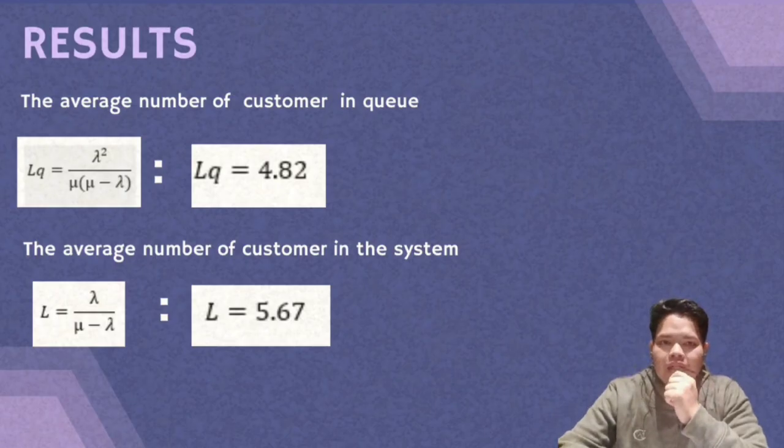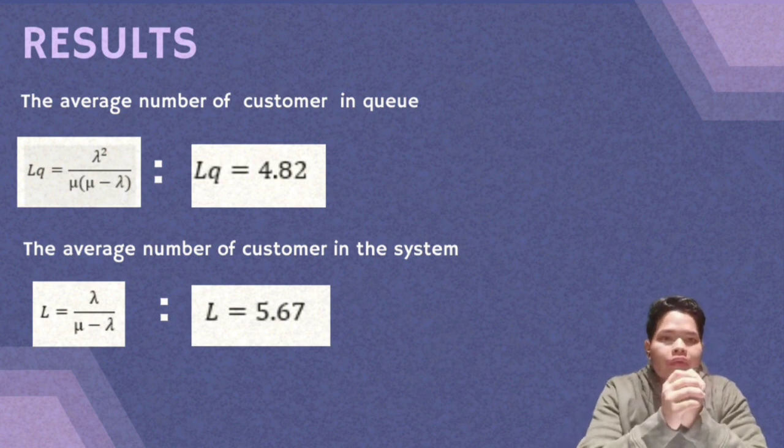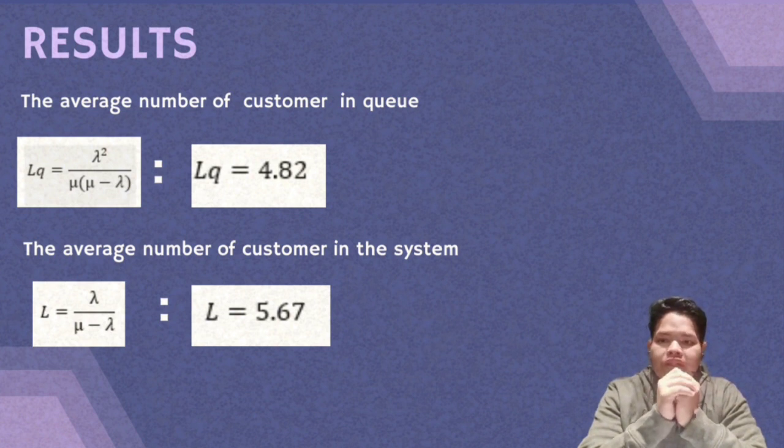Assalamualaikum. Hi. I will explain here the results we got based on our observation at Tealive Tapah. But before that, I will explain the meaning of the symbols in the slide. Lambda is the arrival rate, and mu is the service rate. All the equations we use in the slide are per hour. So we go to the first result, the average number of customers in the queue. The formula is Lq equal to lambda squared over mu open bracket mu minus lambda close bracket.